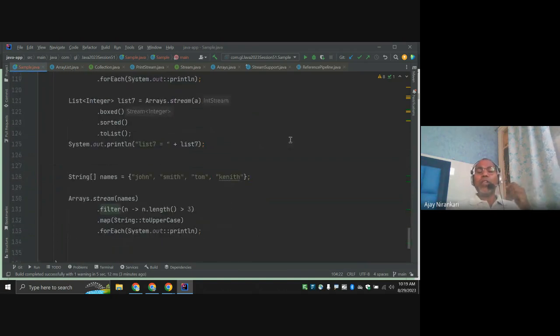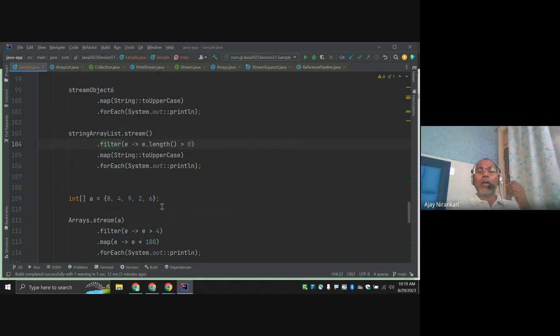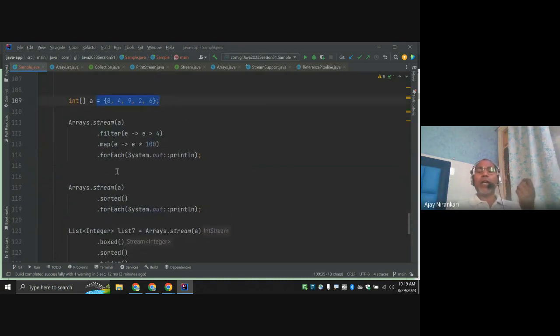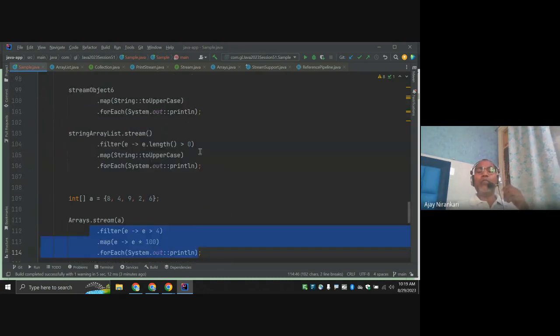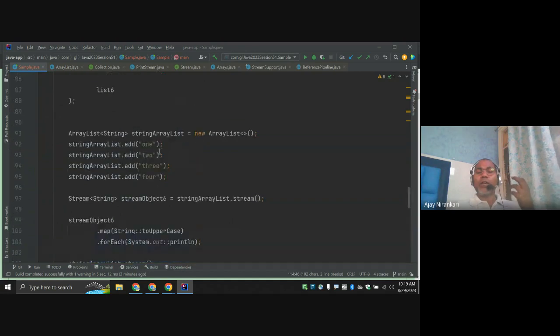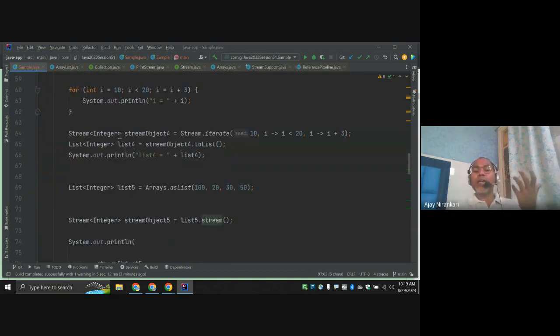So it is not only that if you have a collection of values, then you can apply the stream. If you have a collection like an array list, then you can apply the stream. Even though you do not have any list, you can still generate one. Here there is no list and no collection, yet I can generate 200 elements, create the stream, and do whatever processing you want, right?